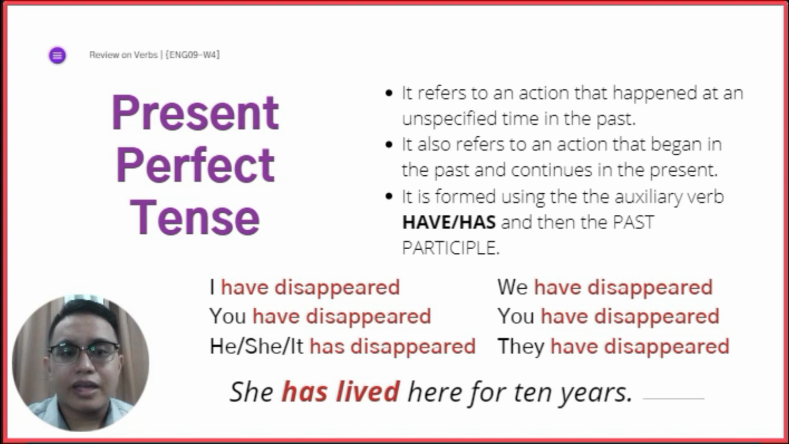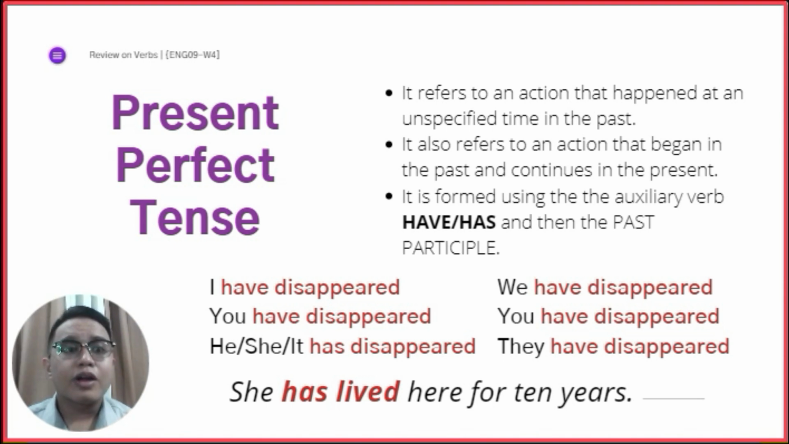Now, the first one is what we call the present perfect tense. Okay? It refers to an action that happened at an unspecified time in the past. Okay? Now, it also refers to an action that began in the past and continues in the present. Nahitabo siya, nagsugod siya sa past, and then nagpadayon siya until the present. And it is formed using the auxiliary verb have or has and the past participle.